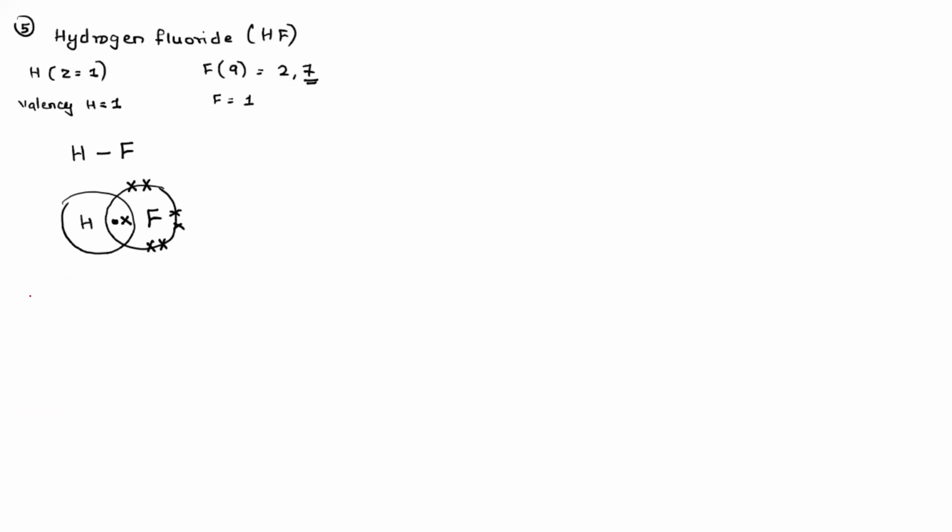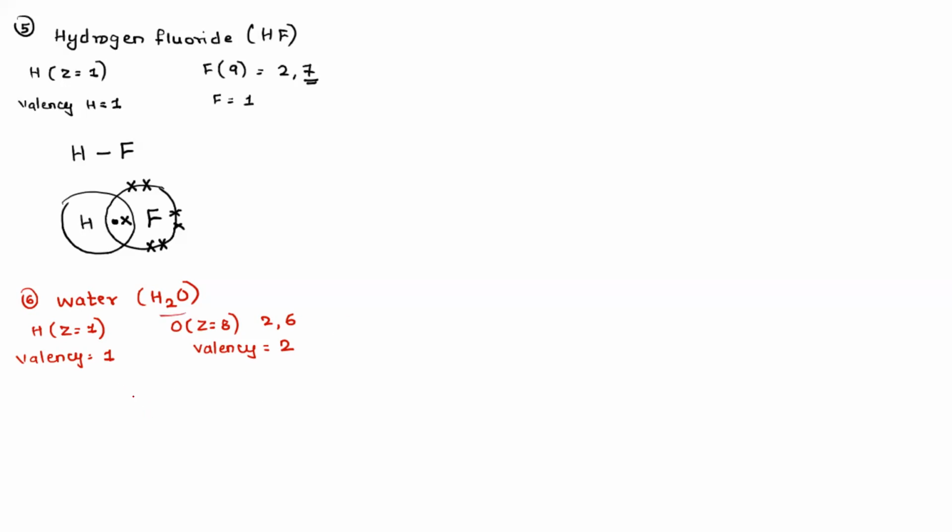Let us do the next question. Water, H2O. Hydrogen Z is equal to 1. Oxygen Z is equal to 8, which is 2, 6. The valency of hydrogen is 1 and the valency of oxygen is 2, which means oxygen will make 2 bonds and hydrogen will make only 1 bond. How many hydrogen atoms are there? 2. And how many oxygen atoms are there? 1.